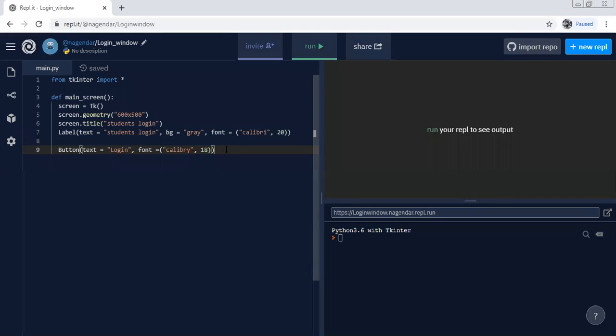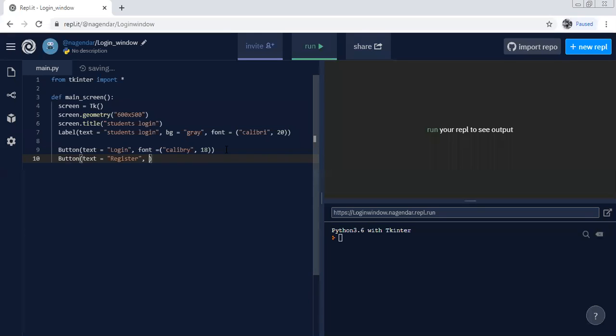Okay, then next you go for another button, which is register. And here text, register. The name needs to show on the button. Okay, that is the register.